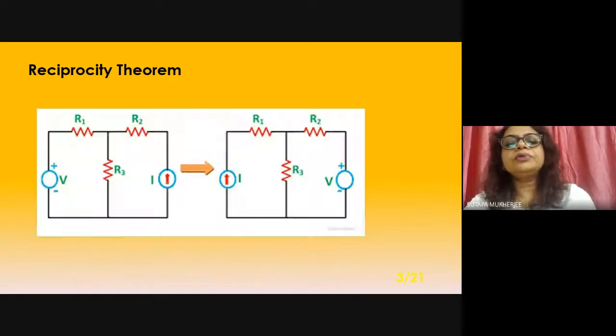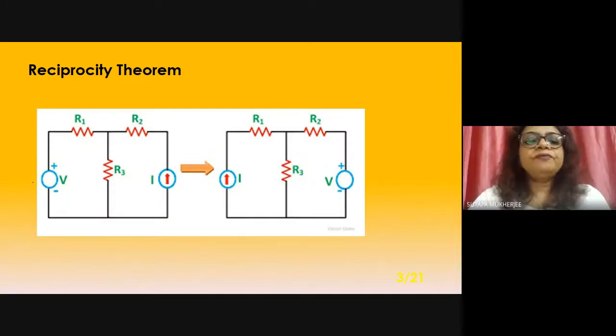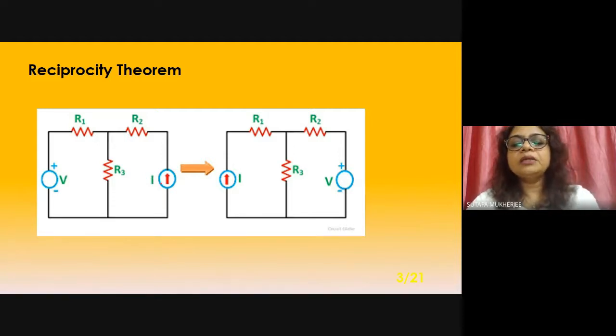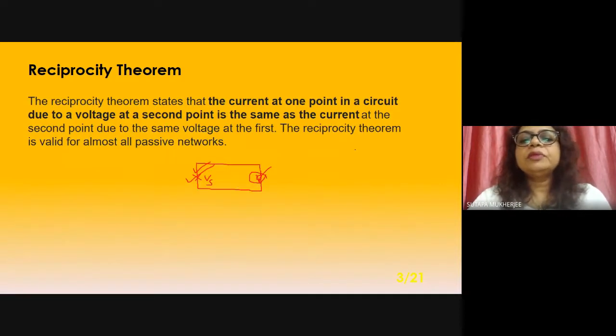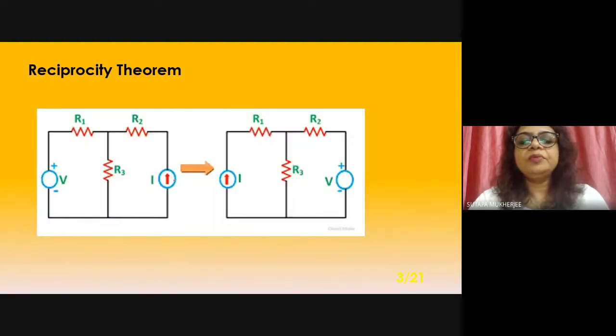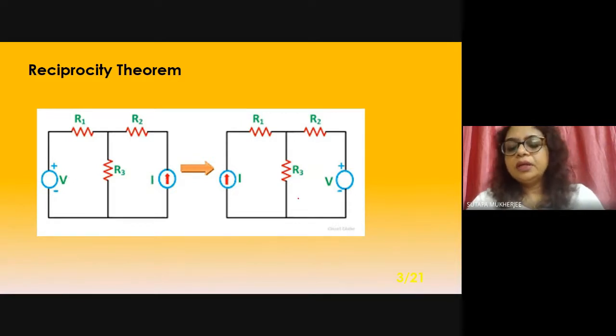Okay, fine. Come to the circuit. This is the position of the voltage source. You want the current at this point. This is one part. Now you want to get the current at the same point where the voltage source is there, and the positions of the voltage source and the current are interchanged. This is called the reciprocity theorem. Same as the current at the second point due to the same voltage at the first point. This is the first point, this is the second point. Now with this interchange, the source will be at the second point and the current at the first point. I think it is clear.